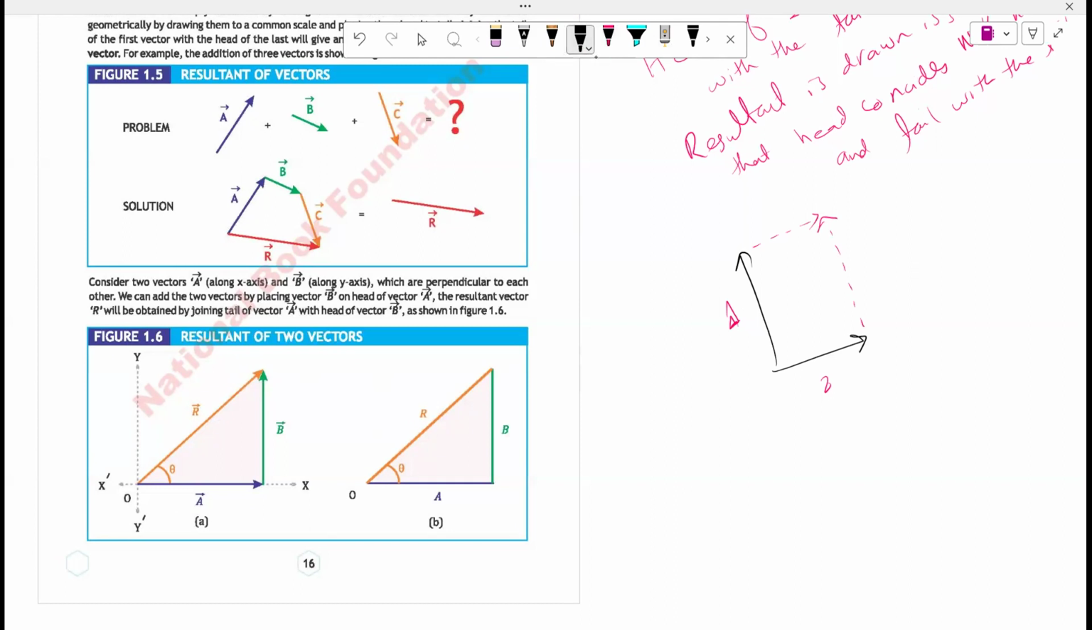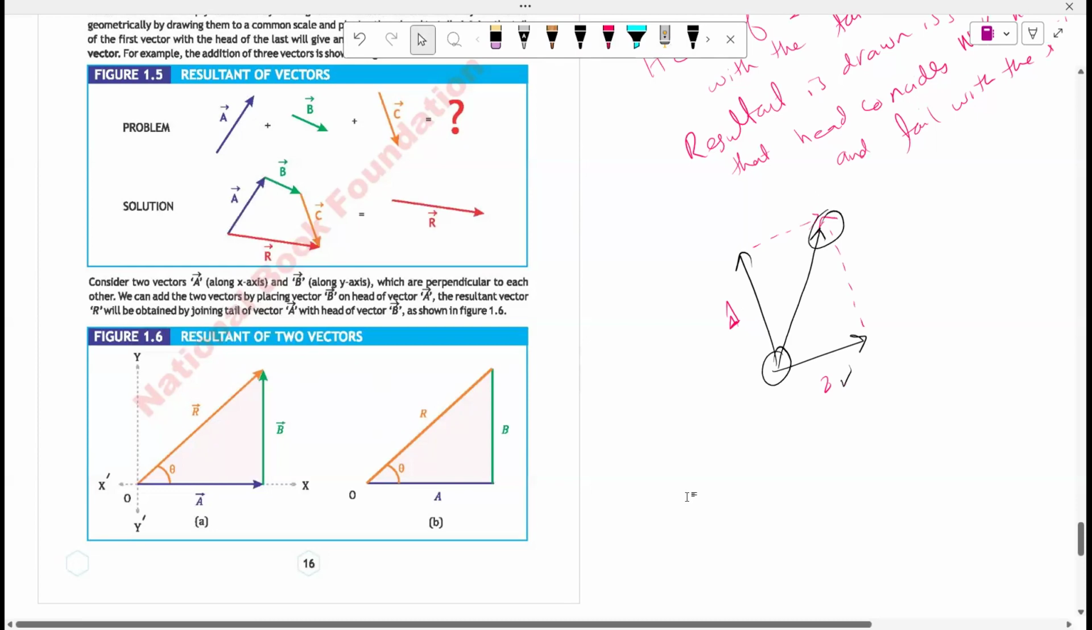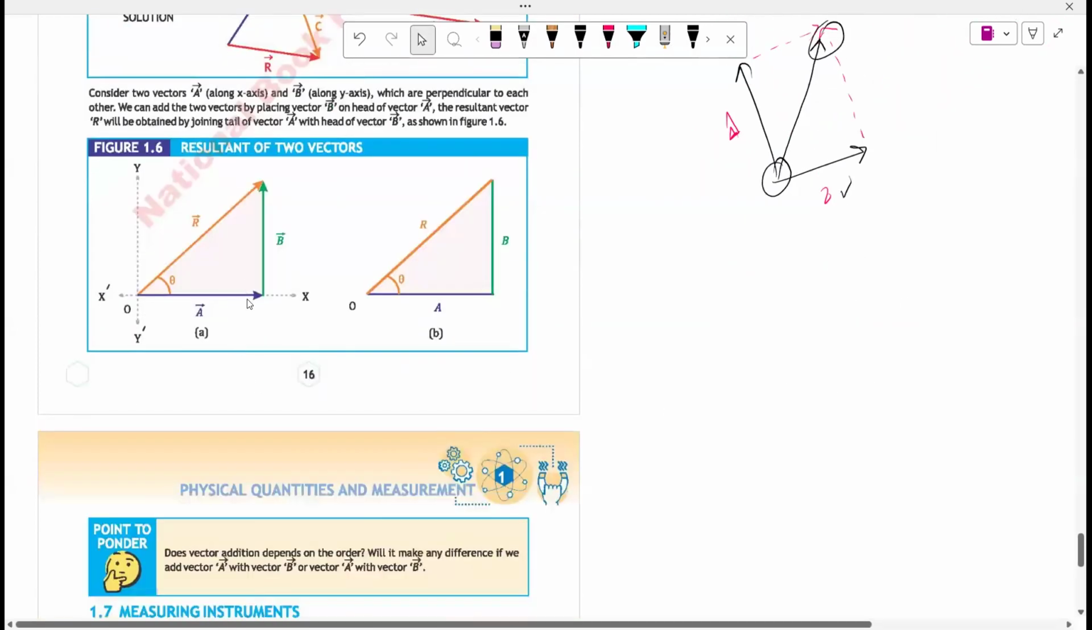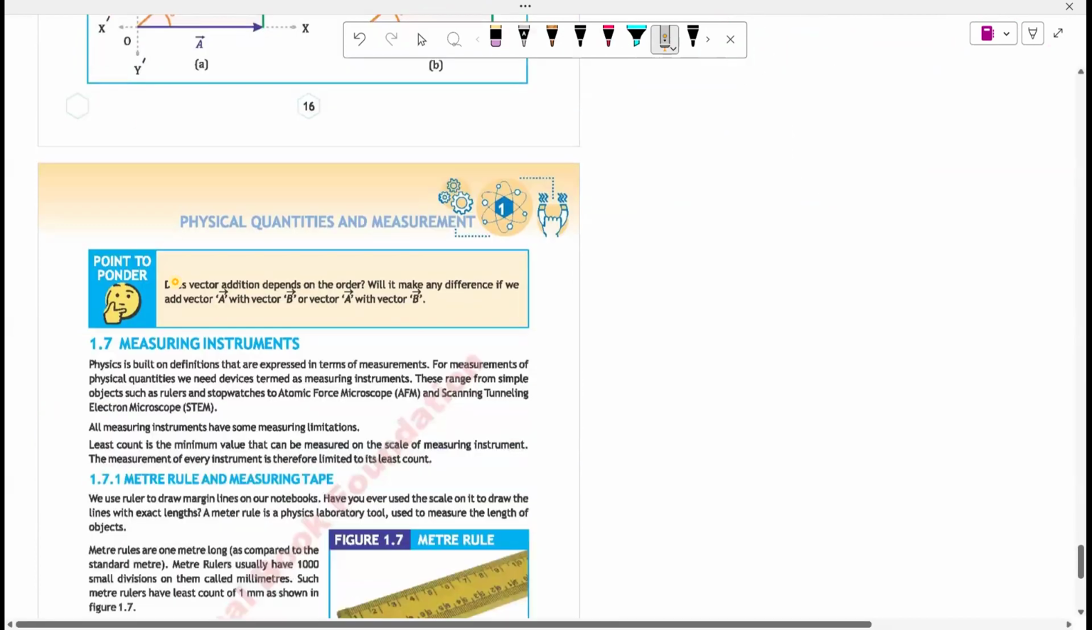The resultant vector is drawn in such a way that its head coincides with the head and tail coincides with the tail. So in either case, if I redraw vector 2 here or draw vector 1 here, we'll get the same resultant vector. Okay? So this resultant vector will be equal to the sum of both the vectors. You could see here, the head of the first vector is coinciding with the tail of the second vector, and the resultant is drawn in such a way that its head coincides with the head and tail coincides with the tail. Okay?